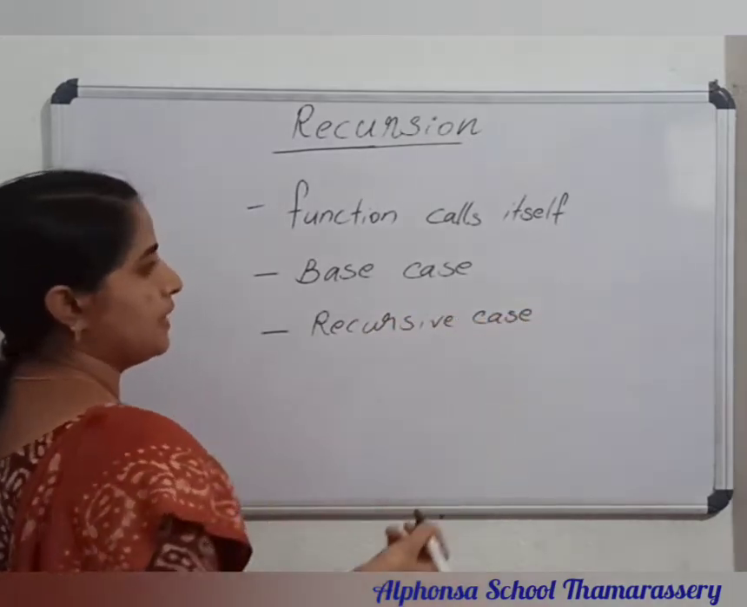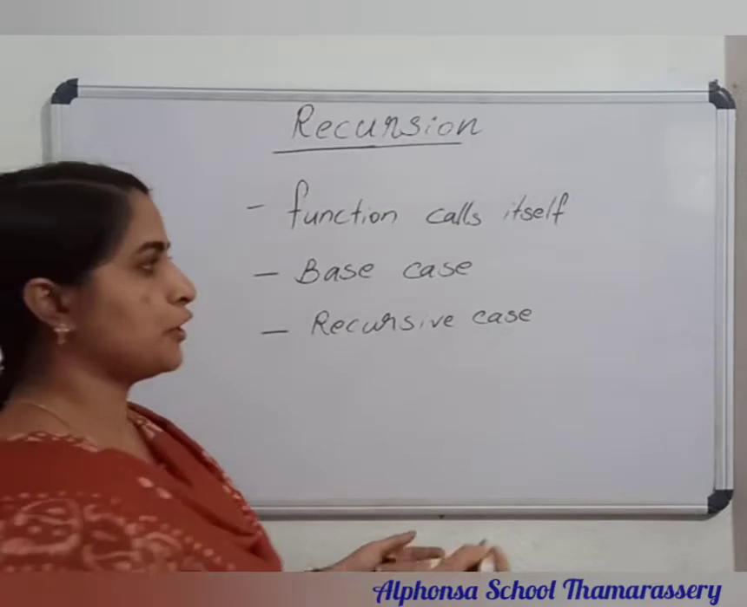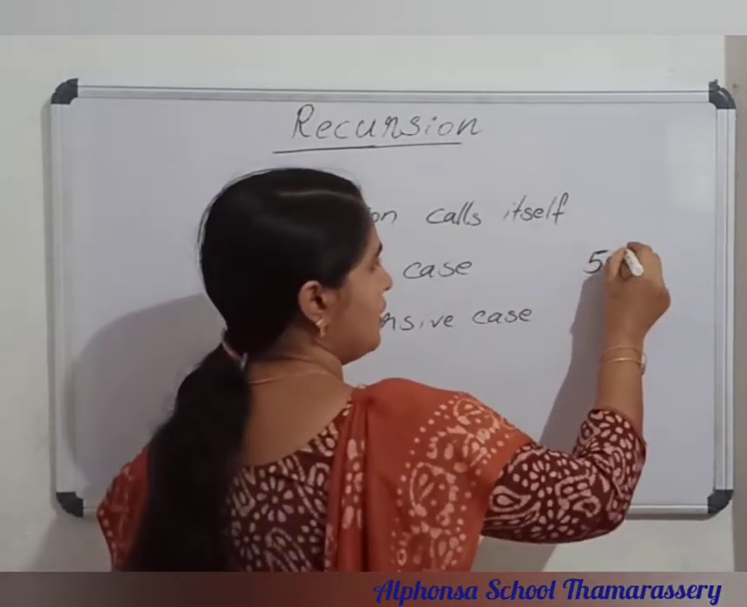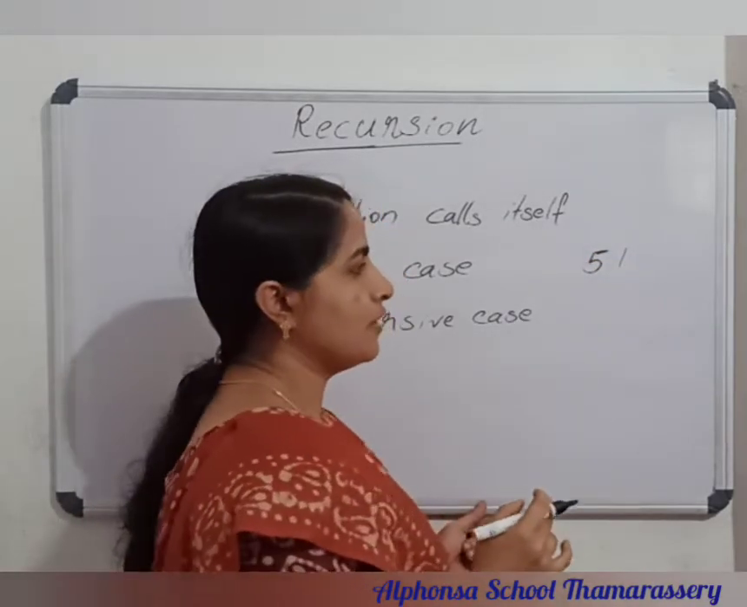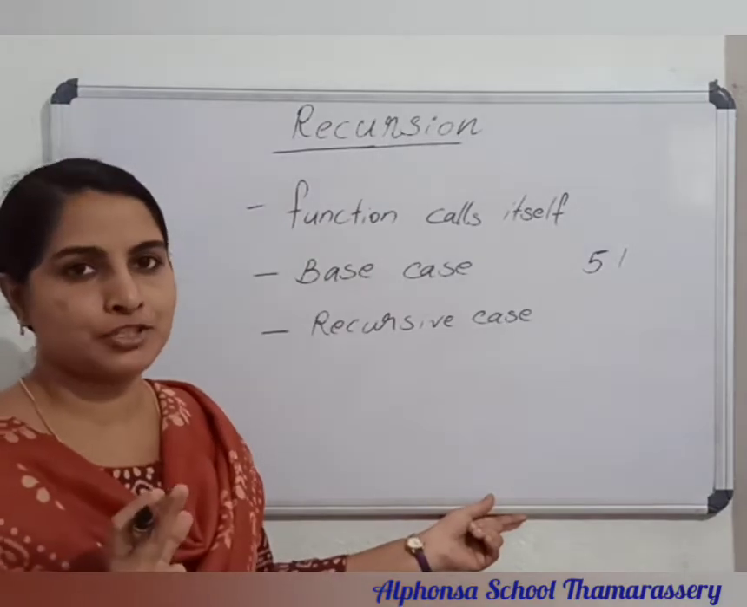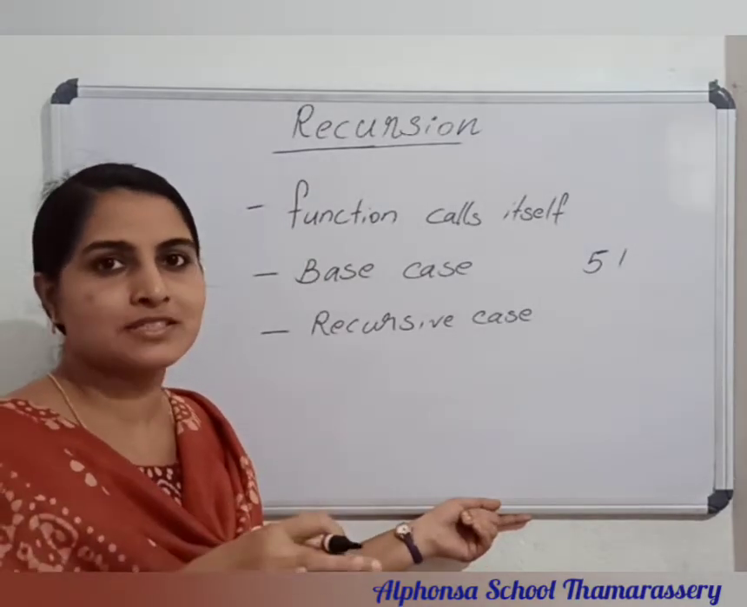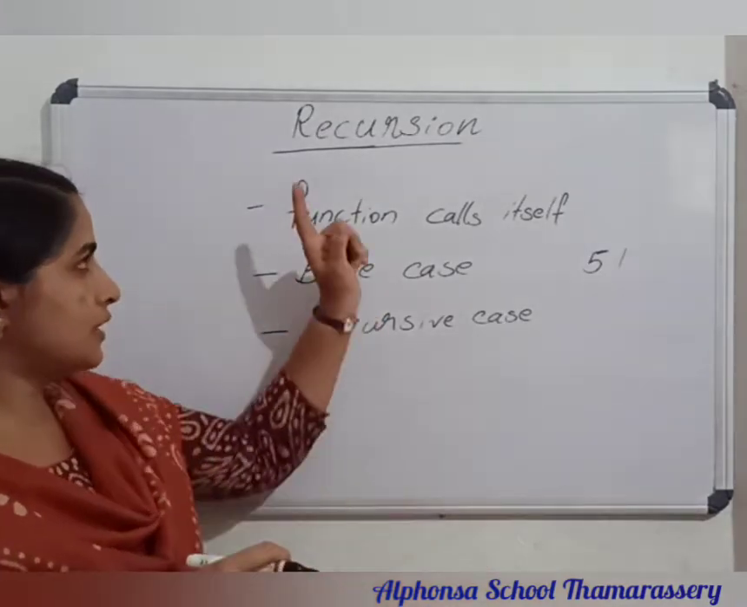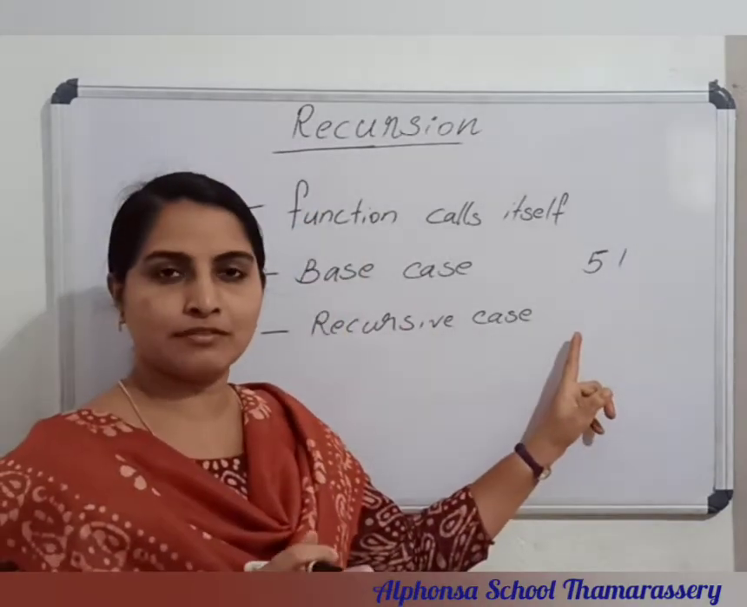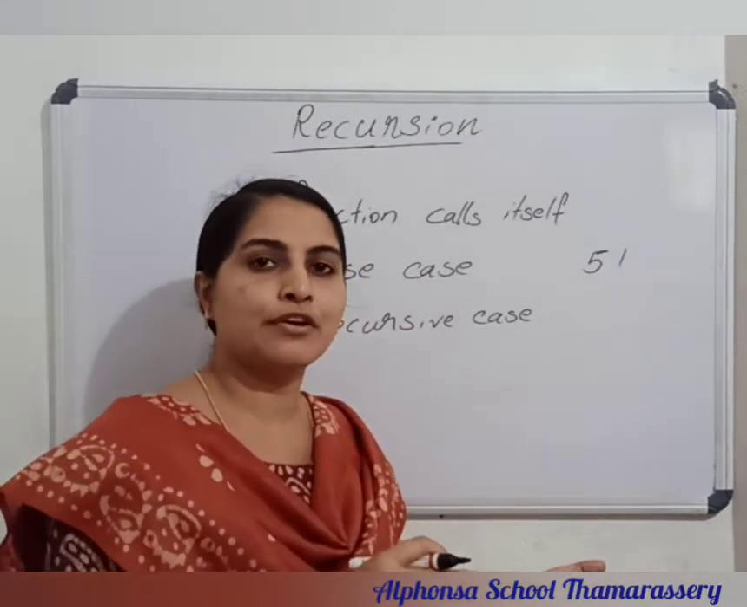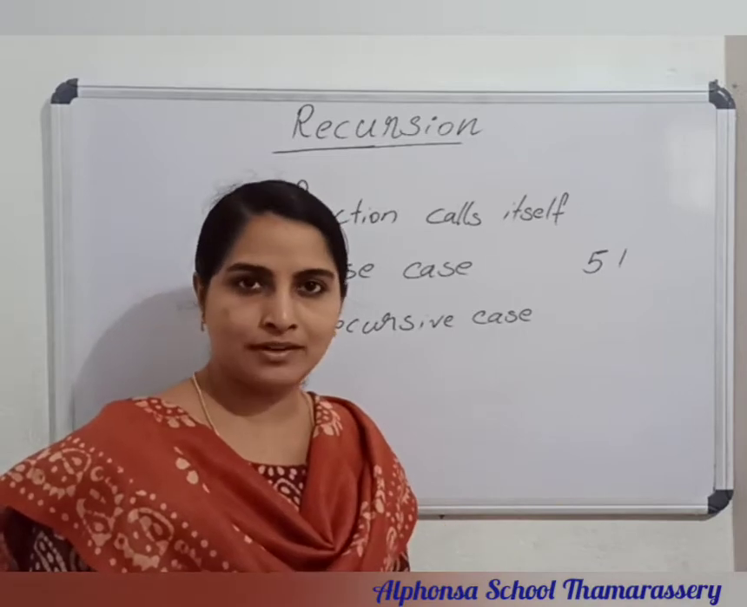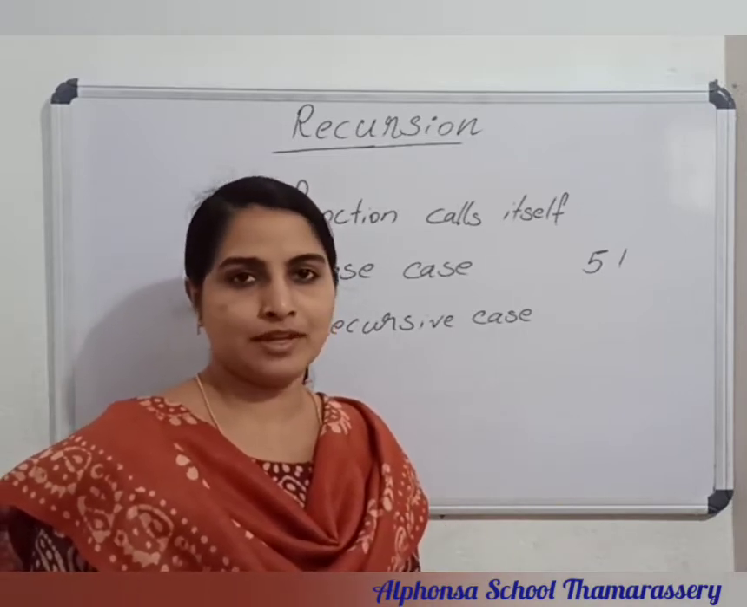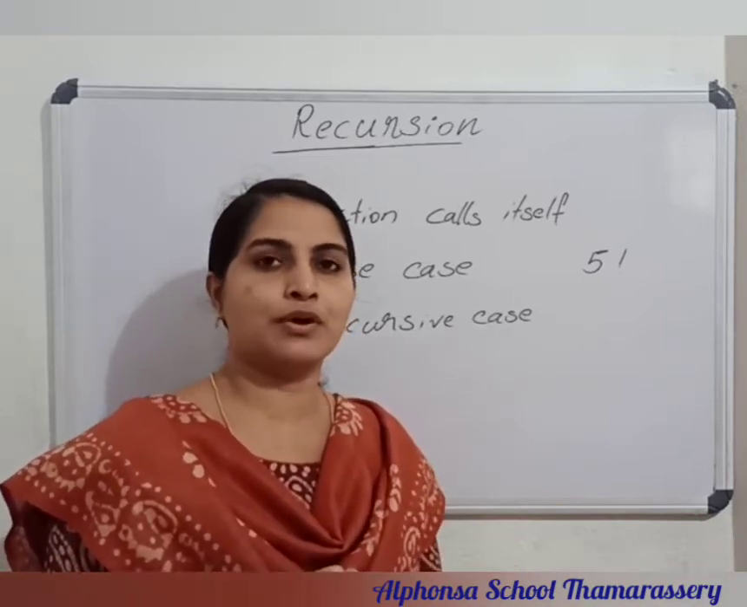So what is the base case? In the 5 factorial case, we make it a solvable one by finding out the 1 factorial. So that is the base case of the recursive function of factorial. What is that? If the value of n is 1, then return 1. That means 1 factorial is 1. You have to keep that in your mind.